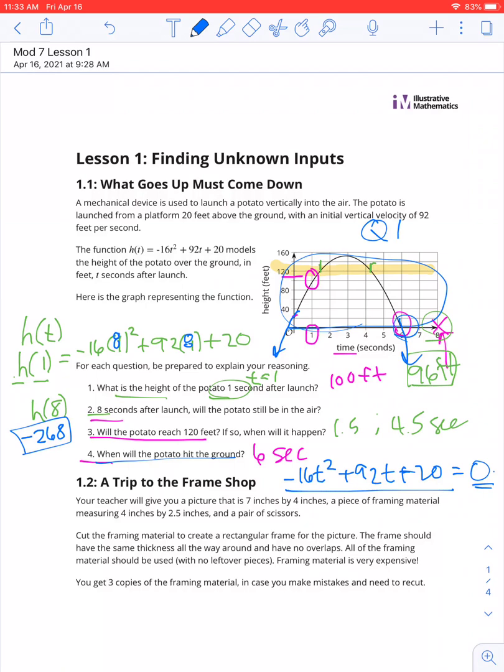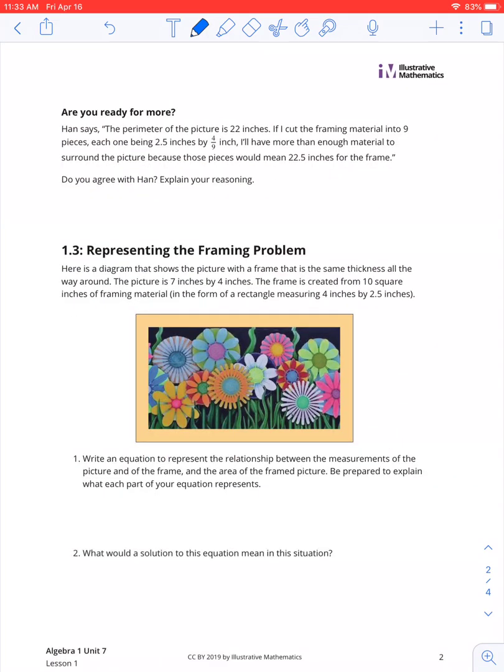So when the potato hits the ground, if we were dealing with the algebraic side rather than the graph, we would take our equation and we would set it equal to 0, because our question would be, when is the height equal to 0? And we would solve this. We're going to be doing more in this unit to learn to factor this, put it in factored form so we can find the answers. We're going to be learning how to solve these more as we go on, but that's kind of a precursor to what's going to be happening.